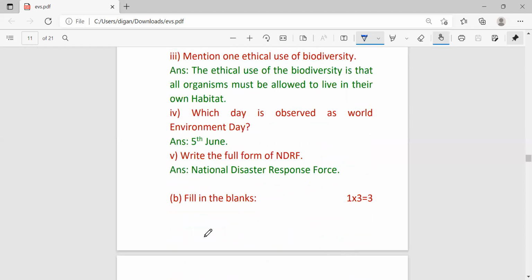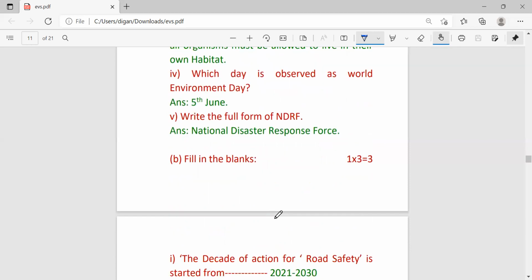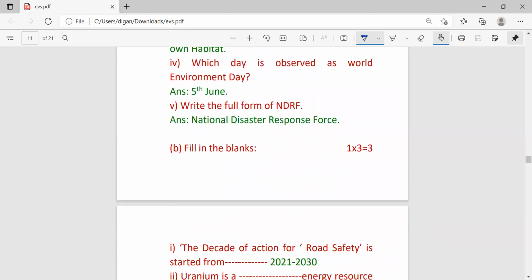Next, come to the second question, number B of first question, and it has 3 questions. It is carrying 1 mark. Means here you have to fill in the blanks. So first is the decade of action for road safety is started from, means which 10 years is celebrated as road safety? It is from 2021 to 2030, means it is going on.